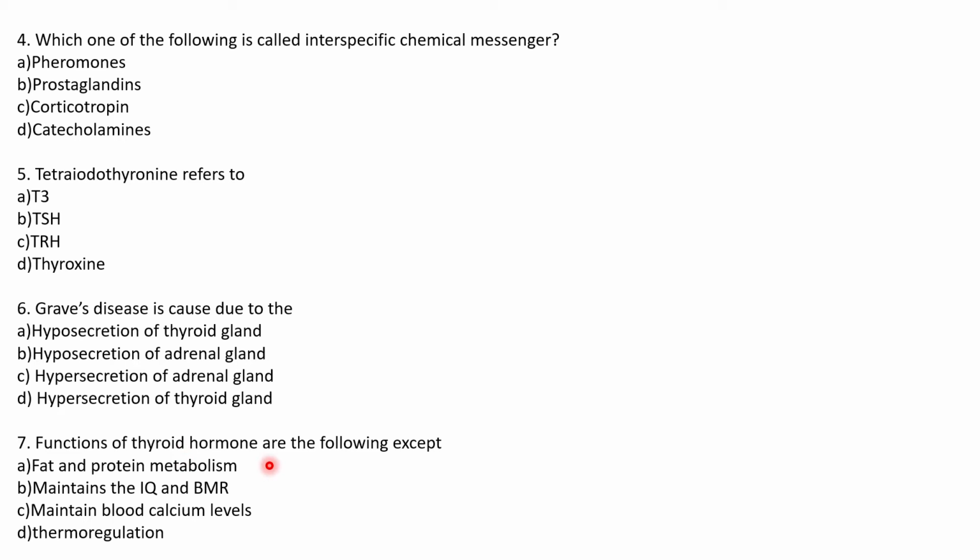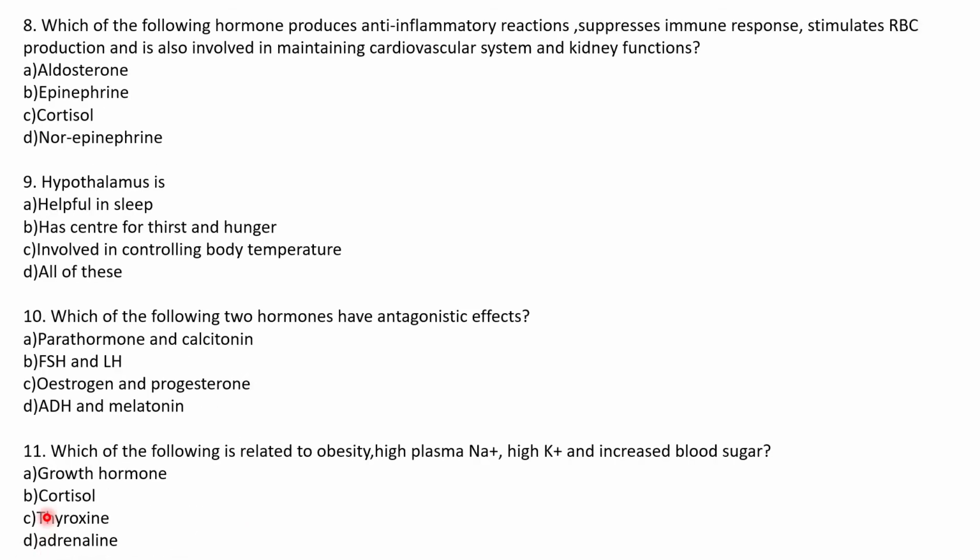Functions of thyroid hormone. Yes, they play a role in fat and protein metabolism. They maintain the IQ and BMR, that is intelligence quotient and basal metabolic rate. Both are true. A and B are true. Even D is true, thermoregulation. So, which is the only function that thyroid does not do here? It is maintaining blood calcium level, which is done by calcitonin, a hormone produced by parathyroid gland.